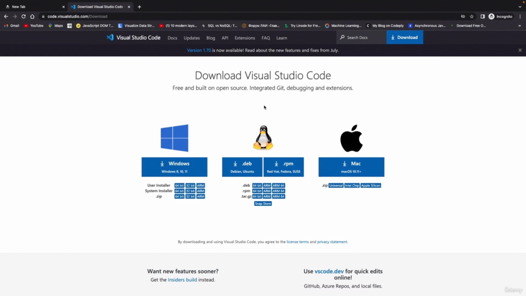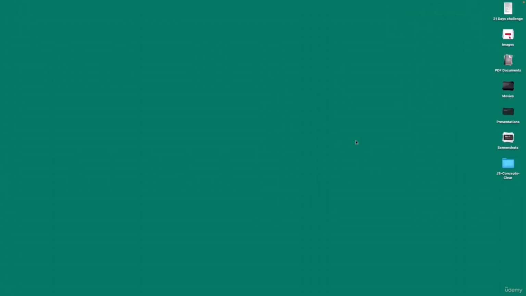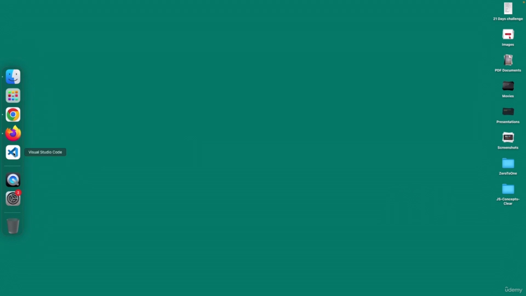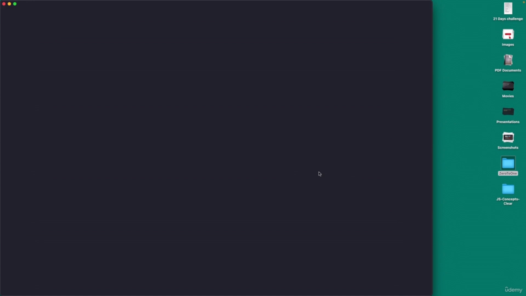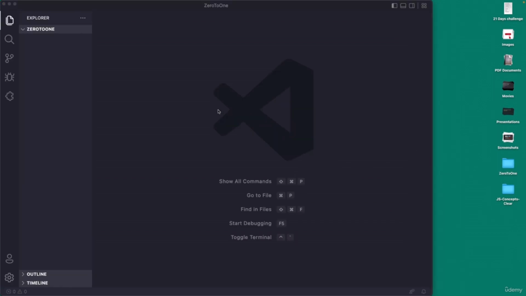Now let me show you how we can actually write JavaScript code. So I will navigate to my desktop, and over here I am going to create a new folder, and I will simply name it 021. Hit enter, and now here is my VS Code. All I am going to do is take this folder, drag it and drop it inside VS Code and let it launch. Okay, so now we are up.